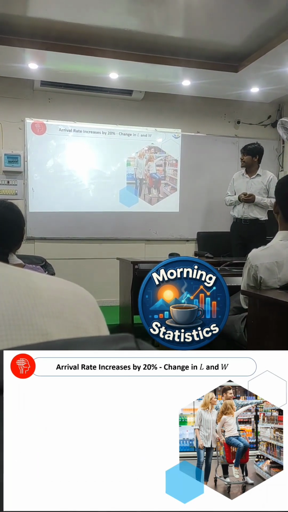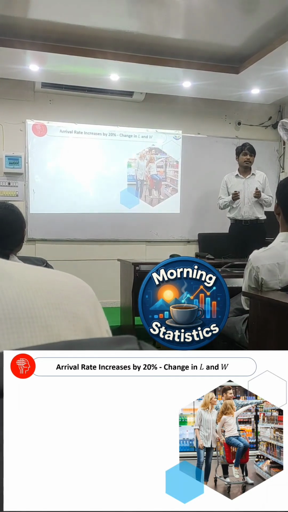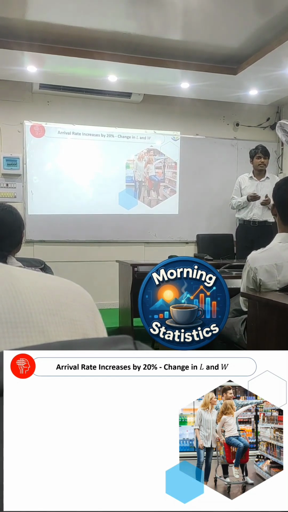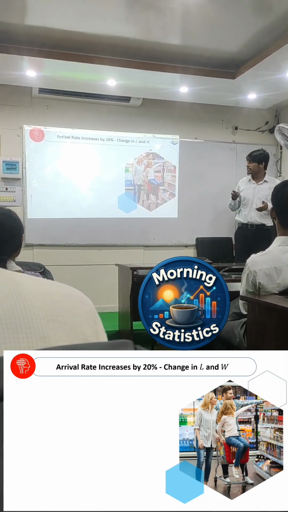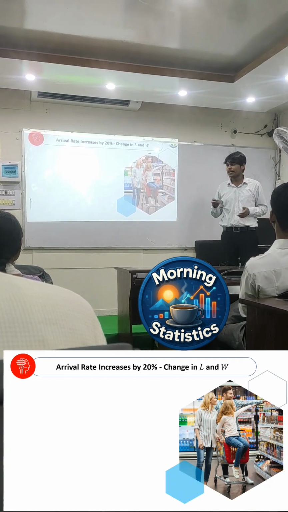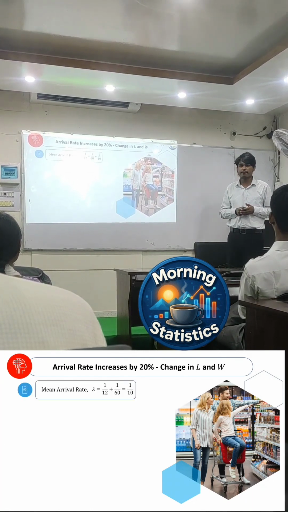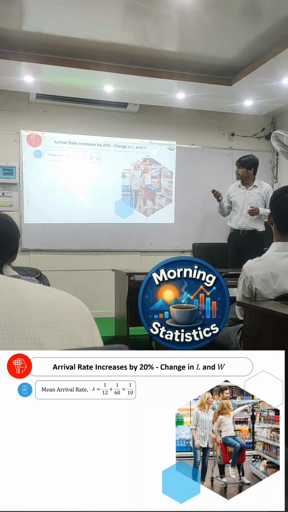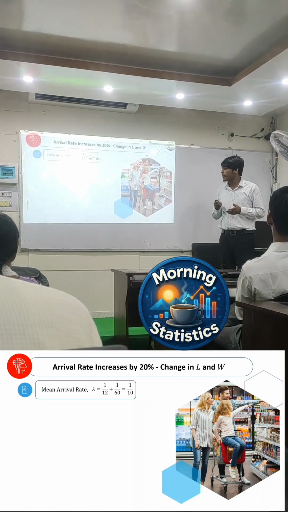Next is the arrival rate increased by 20%. Imagine the day before Eid or the day before any special day: you will notice that the arrivals in the supermarket increase a lot. So it is particularly that case. We have to calculate the new arrival rate, which is 1 by 10. Previously it was 1 by 12. So we will now be able to calculate the new L and W.